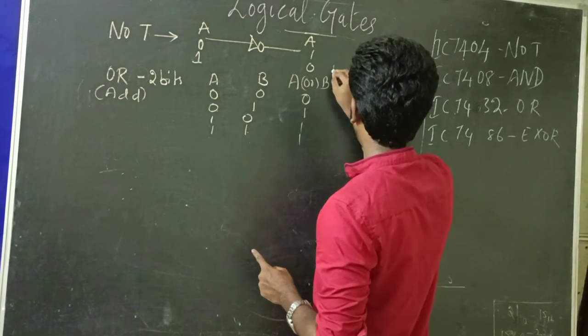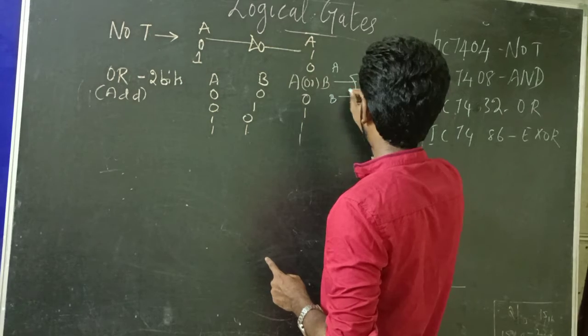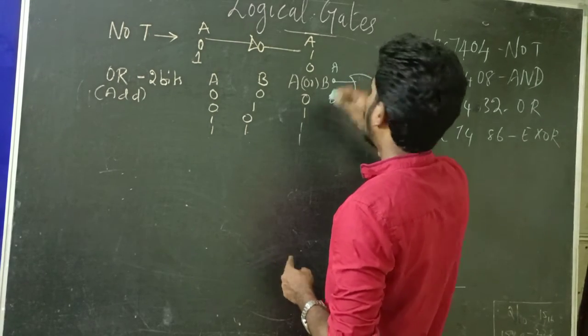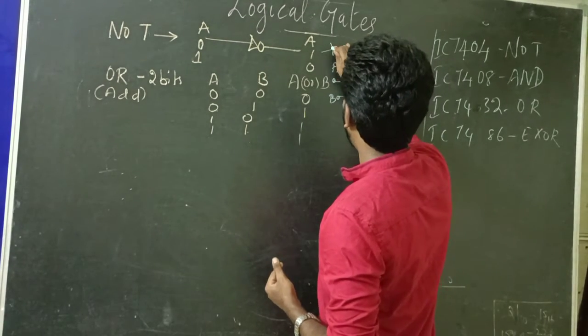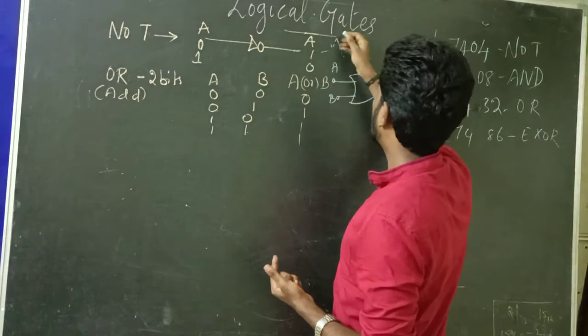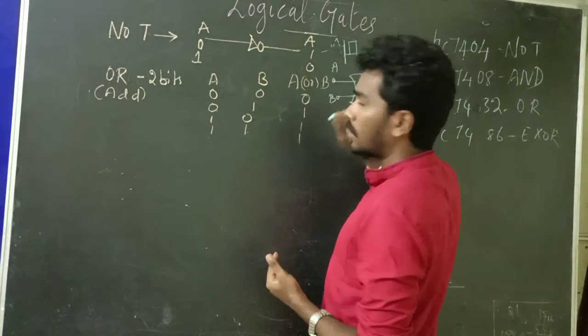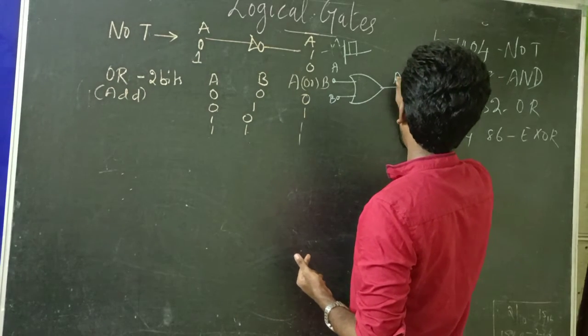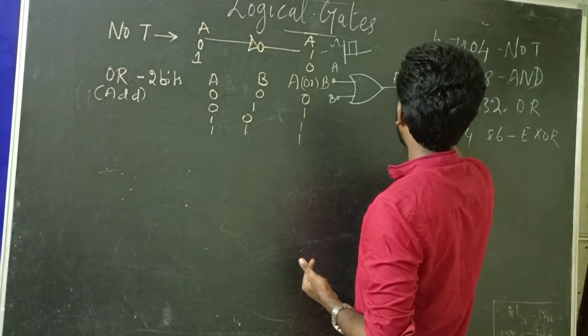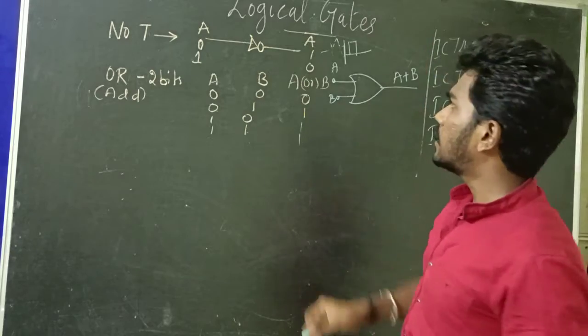So A is the input, B is the input. Two input signals are passed. Digitally, a signal flows in this way: on, off. A digital signal is discrete in nature. So you'll get an output A, B, A plus B. This is the OR operation.